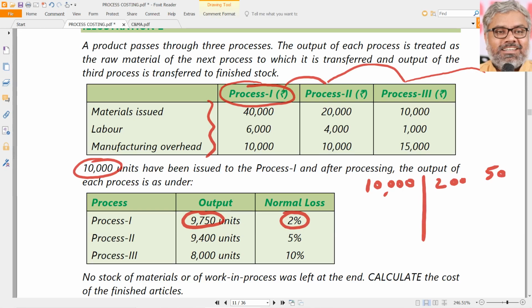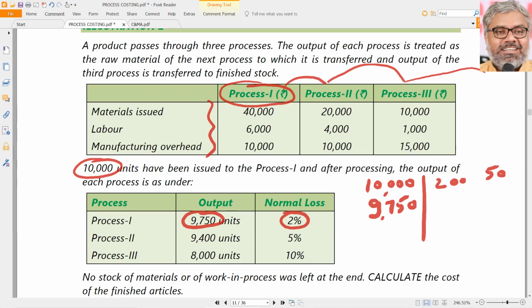Then how many units are inputted in the second process? Don't send 10,000. 10,000 is gone. Only 9,750 will come from process 1 to process 2. That is an important point to note. This is a cumulative thing. From process 1, how many units will go to process 2? Only 9,750, because that was the output of process 1. That becomes input of process 2.